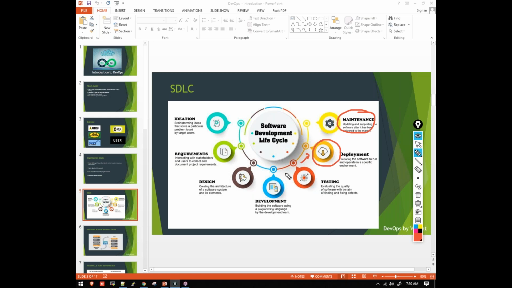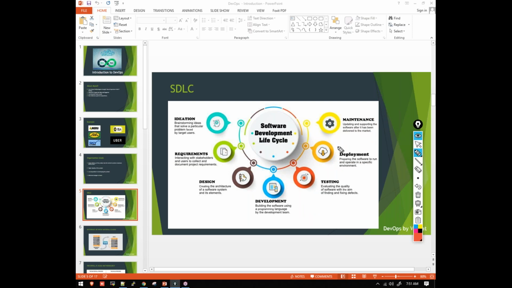See, there are a few more stages involved here, like build, and QA stands for quality analysis, and after that, monitoring, sending to Artifactory. Different stages are there, but these are the major stages. In this diagram, these are the major stages involved in an SDLC.